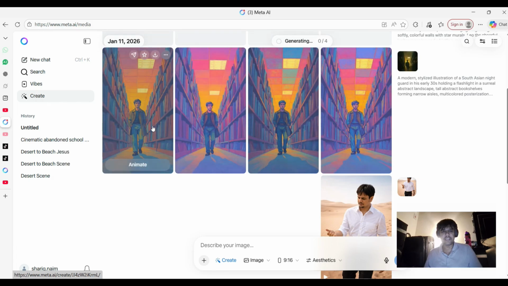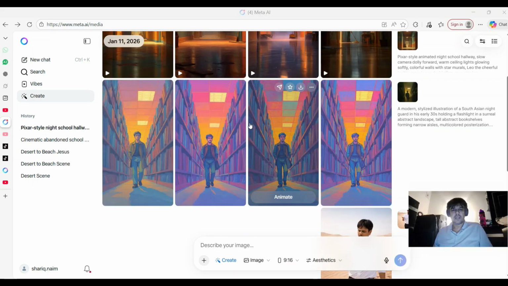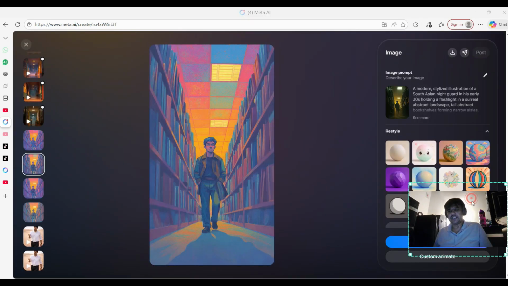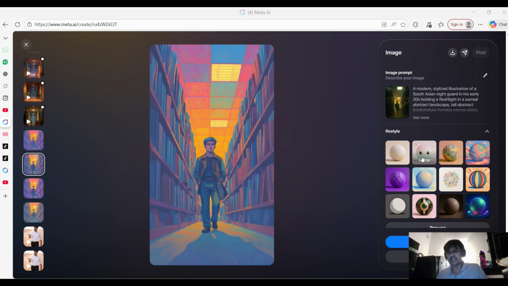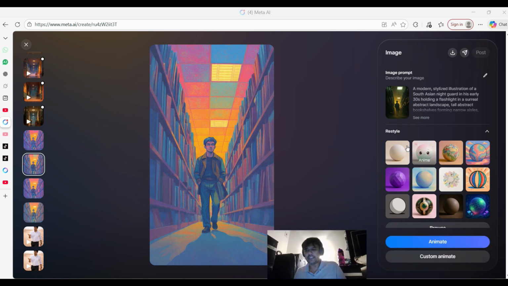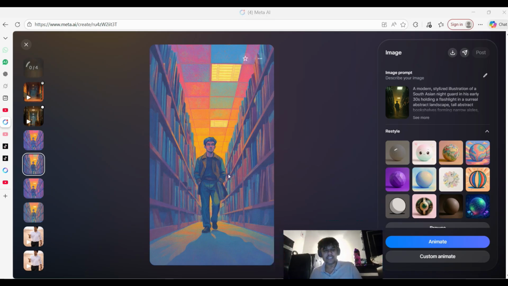Which one you like, you can choose. Suppose I like this one, I will click on it, and after clicking you will see there are different options for animating in which style you want your character, 3D or cartoon or collage or whatever. Suppose I make it 3D, so you can see now this character will change into a 3D character.